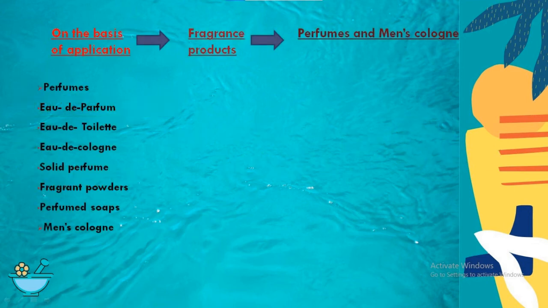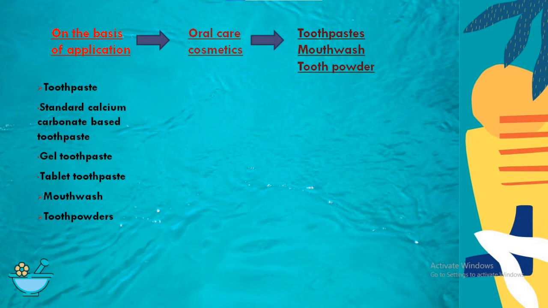Classification of cosmetics also includes fragrance products such as perfume, which include Eau de Cologne, Eau de toilette, Eau de perfume, solid perfume, fragrant powder and perfume soap. Men's cologne is also part of fragrance products. These all are forms of cosmetic products. Apart from this, oral care cosmetics are also part of cosmetics, which include toothpaste, mouthwashes and tooth powders.